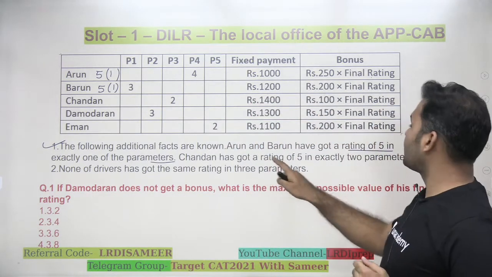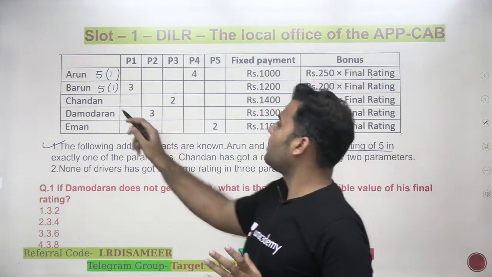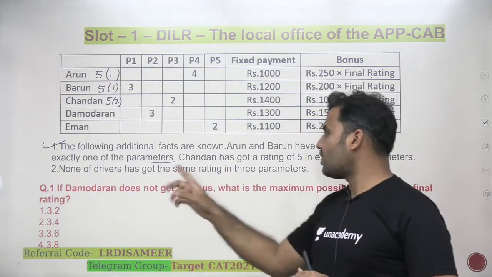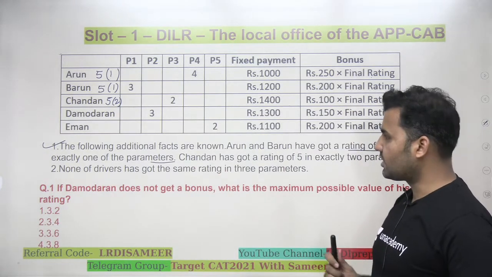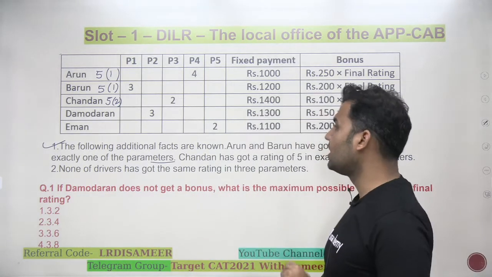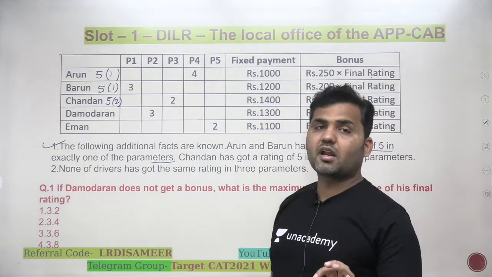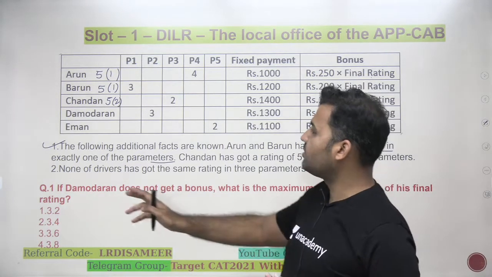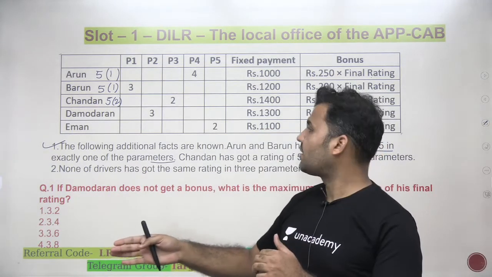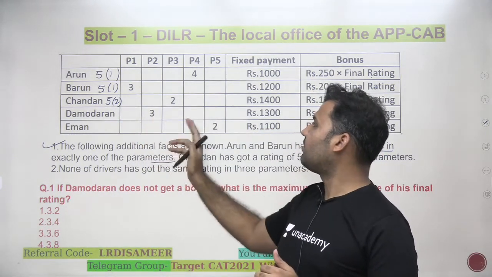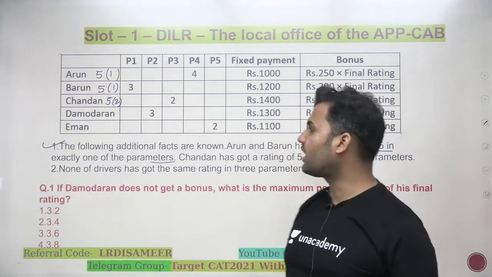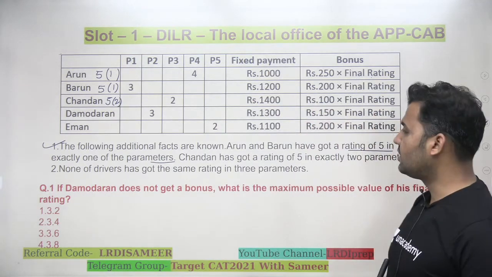Chandan has got a rating of 5 in exactly 2 parameters. What are those 2 parameters? We don't know. None of the drivers has got the same rating in 3 parameters. Now that's an important point. No driver can have a particular rating in 3 parameters. For example, it's not possible for any of these drivers to have 5 in 3 parameters. None of the ratings can appear 3 times for any of these drivers.